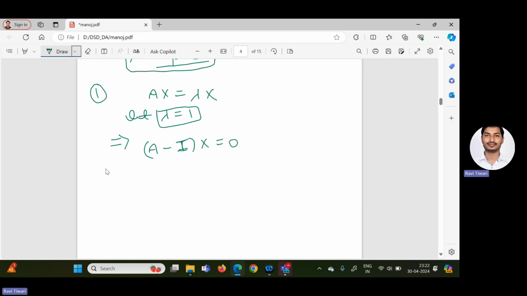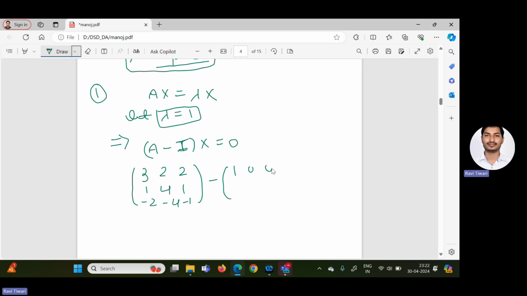Now, what was the given matrix A? Matrix A was given 3, 2, 2, and 1, 4, 1, and third row minus 2, minus 4, minus 1, minus identity matrix. Identity matrix you always have to consider of the same order.